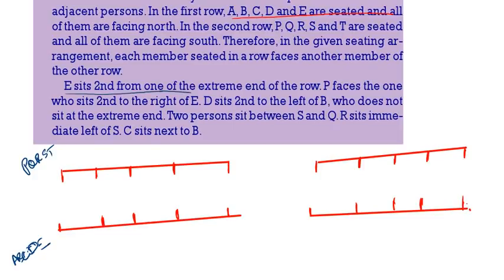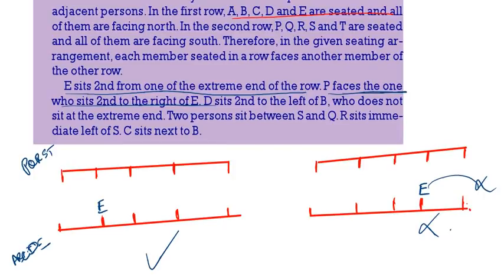Now, E is sitting second from one extreme end. So in the first case we will write E here, and in the second case we will write E here. Then P faces the one who is sitting second to the right of E. So here, second to the right of E is not there, so this is wrong. Only this one is correct. Only one possibility will come.